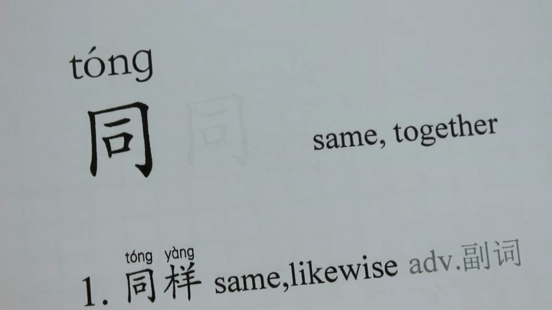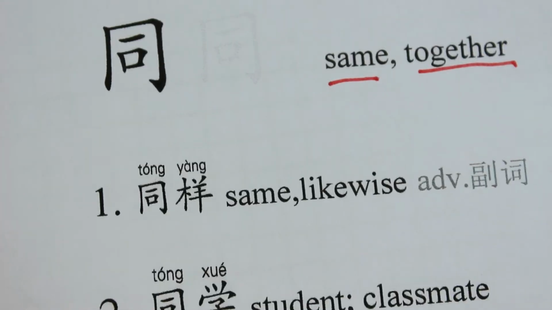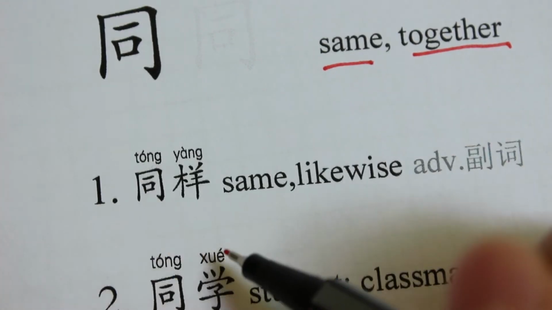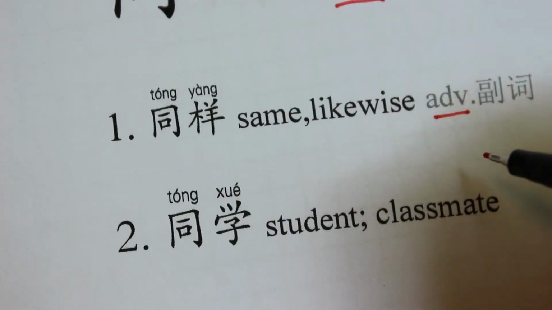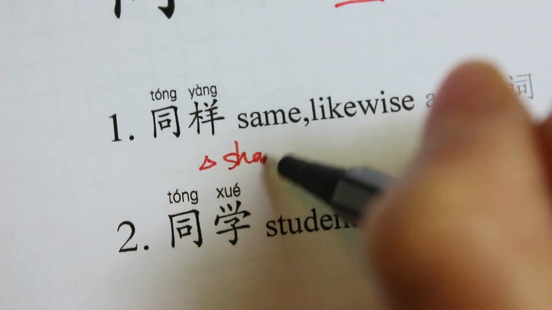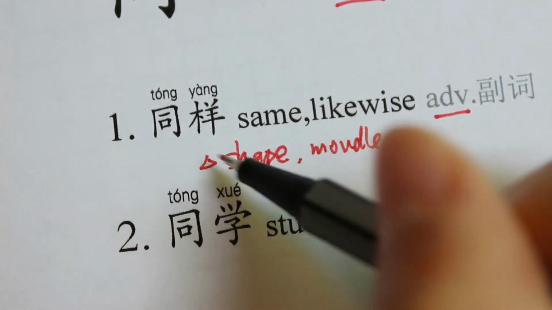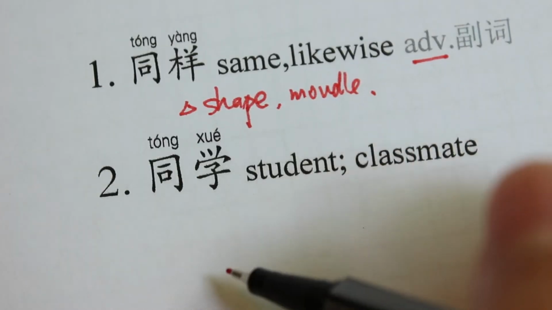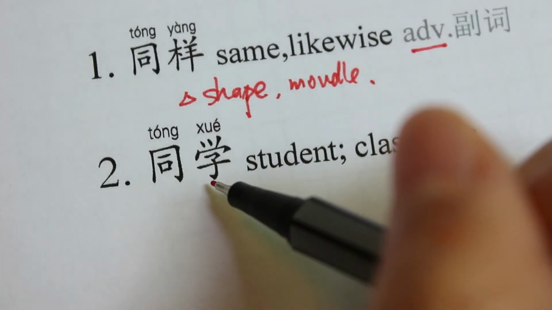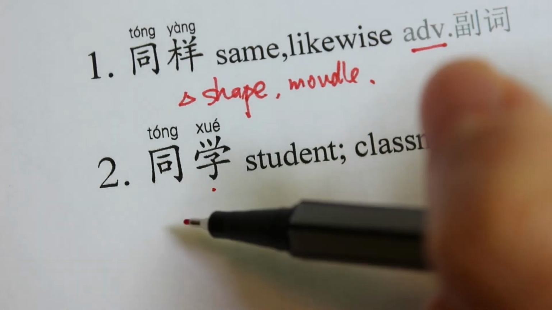The next one is 同, and I just said that the original meaning of 同 is same and together. So 同样 means same and likewise. It is used as an adverb. 样 means the shape or the mold. 同样 means the same shape, so the same, the likewise. 同学, I have to say that right. 同学 means you study together, the classmate. 同学.